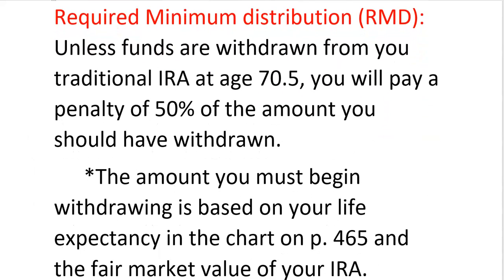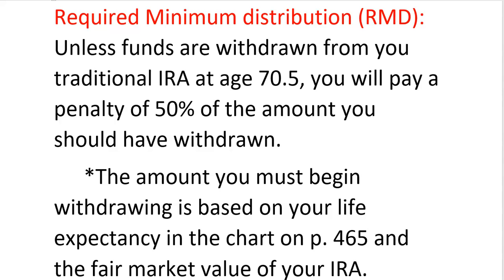The required minimum distribution, or RMD. Unless funds are withdrawn from your traditional IRA at age 70 and a half, you will pay a penalty of 50% of the amount you should have withdrawn. So at age 70 and a half, you have to withdraw money. Okay? If you don't, they're going to take half of the amount of the withdrawal, which is kind of a lot. So we're going to do some of those. The example that we're going to do is just under $10,000. So they would get half of that if you didn't withdraw the money. Now, at that age, I don't really know why you wouldn't, but evidently some people want to leave it in there or something.